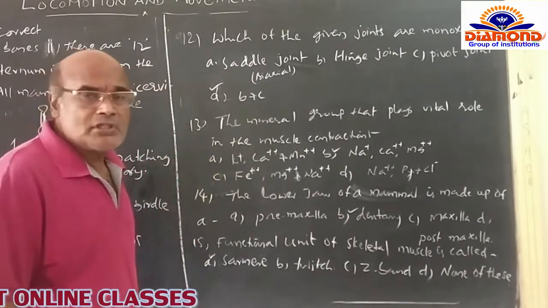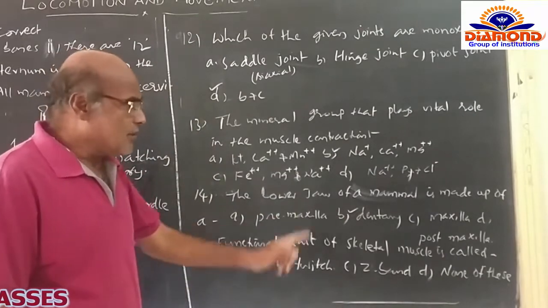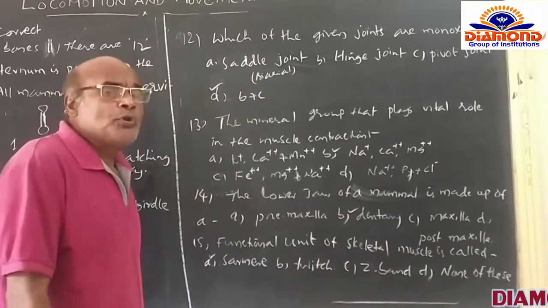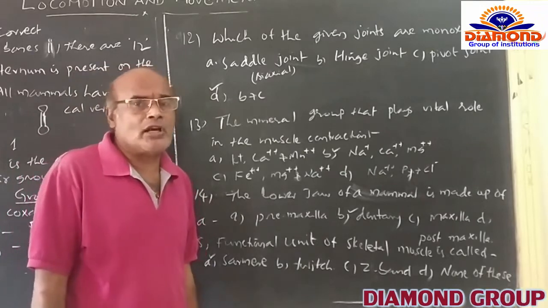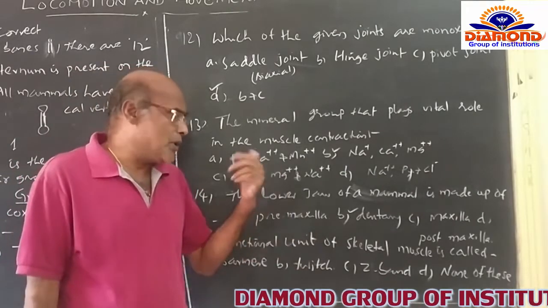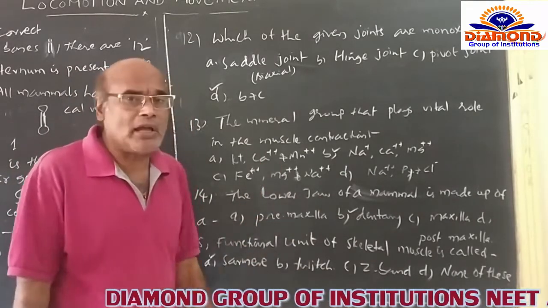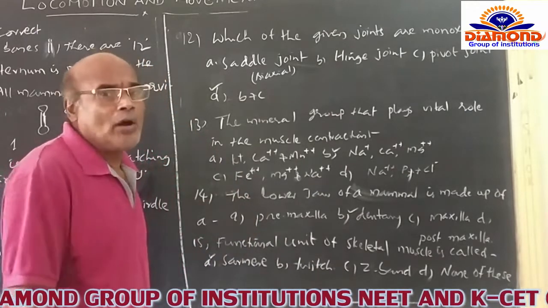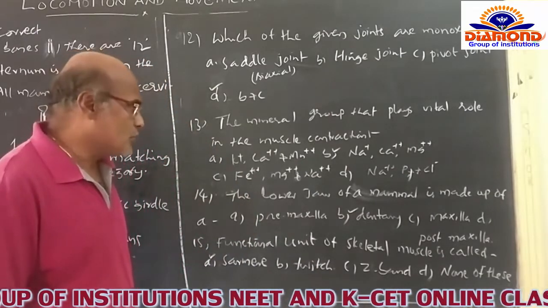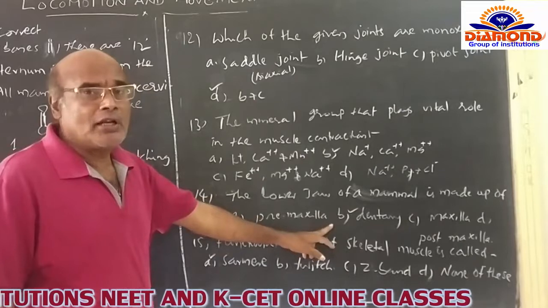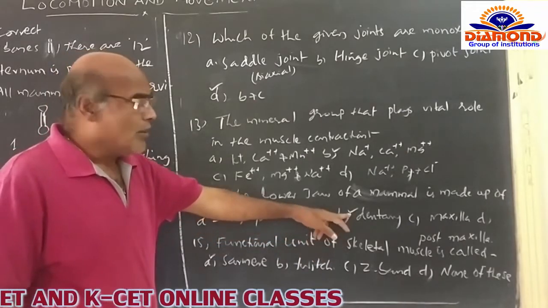Only B option is correctly given. The dentary is the name of the bone which forms the lower jaw of the mammals, whereas premaxilla, maxilla and post maxilla are not concerned with the formation of the lower jaw itself. So that's why I am opting for the correct option, that is B.